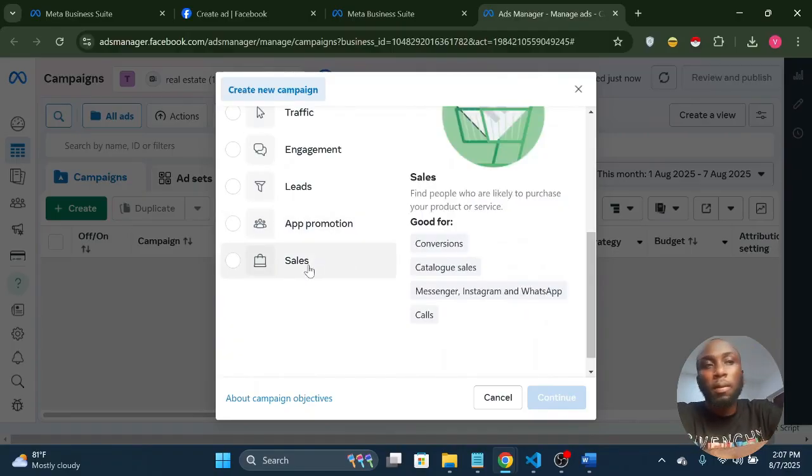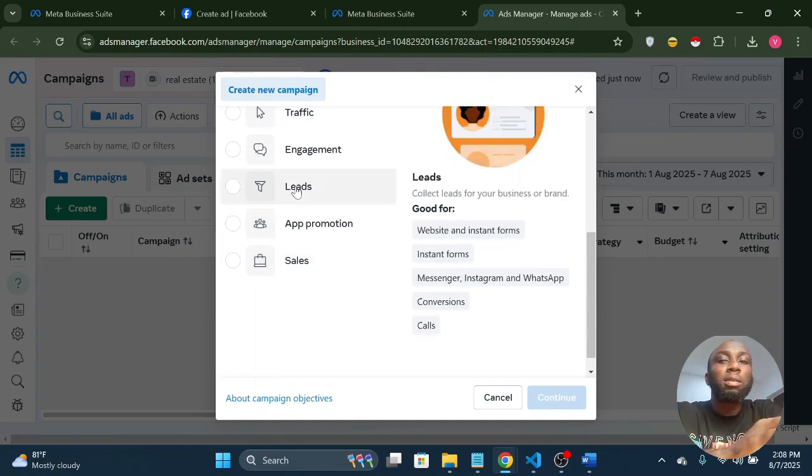Sales, you're trying to sell. So maybe you're trying to sell a physical product, or even a service. You go with sales. So you post your ads. When people see it, they contact you. They can contact you through Facebook Messenger, or through WhatsApp or Instagram, whichever you decide, or even through calls. So sales, if you're running a real estate company, you can do sales for real estate. You can do sales or leads, but I prefer leads, so I'm going to go with leads.